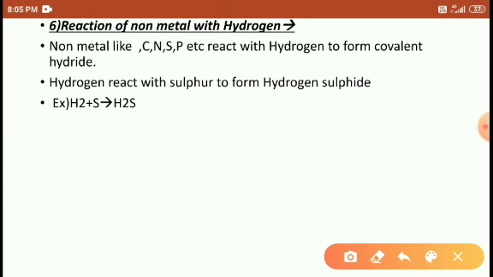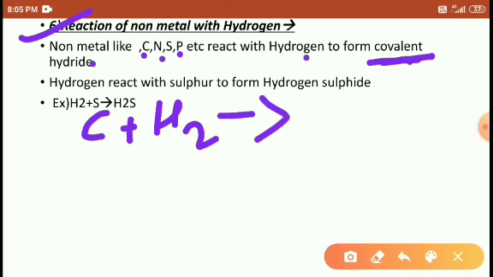So next is the reaction of non-metal with hydrogen. Carbon, nitrogen, oxygen, sulfur react with hydrogen to form covalent hydrides. Why is it called covalent? Because between the carbon and hydrogens, a covalent bond is formed.